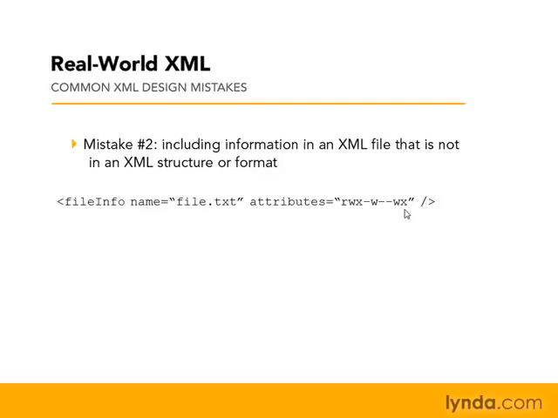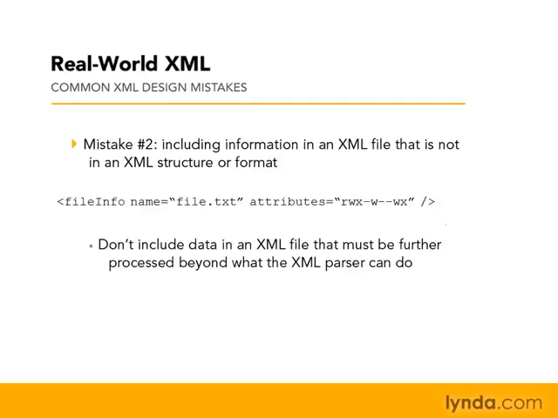The problem with this is that you're forcing the person consuming this XML file to do further processing that, number one, the XML parser can't do for them, and number two, is not in a very obvious format. If I didn't know that files had attributes like this, indicating who had read and write and execute permissions, and that these permissions were grouped into three categories for the world, group, and individual, then I would have no idea what this means. So don't include data in an XML file that has to be processed further beyond what the XML parser can already do.